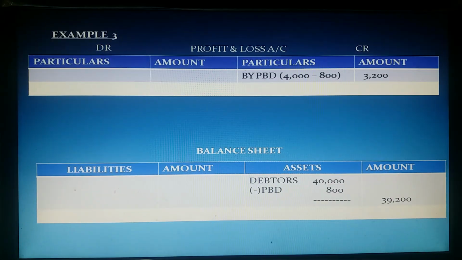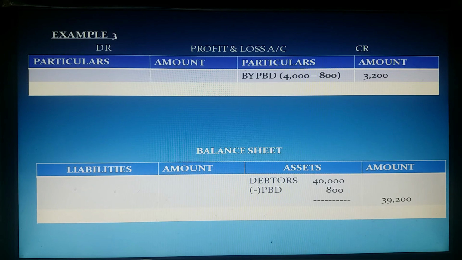Then how to show this in final accounts? In the profit and loss account, 3,200 should be credited. Why? Because last year we provided 3,200 extra. From last year's profit, we deducted 3,200.